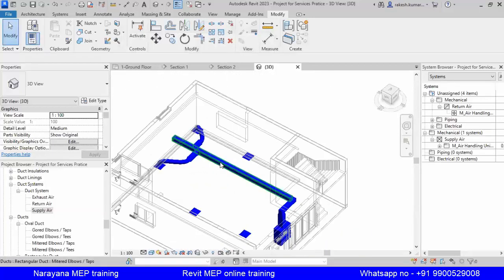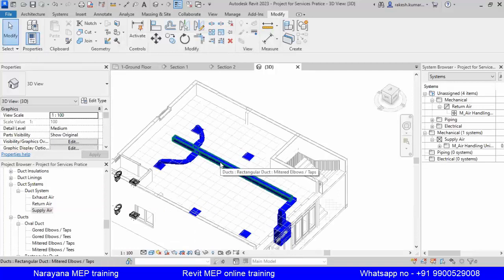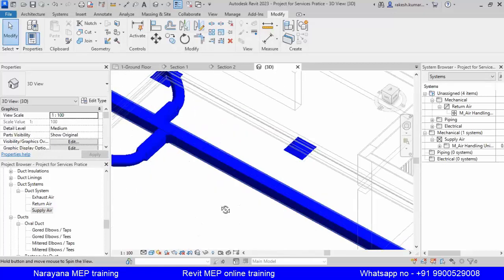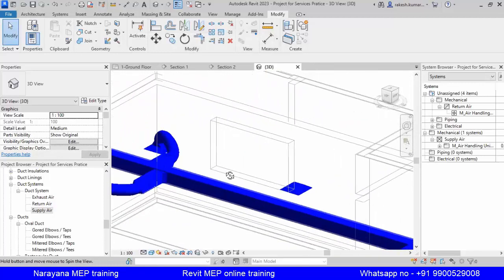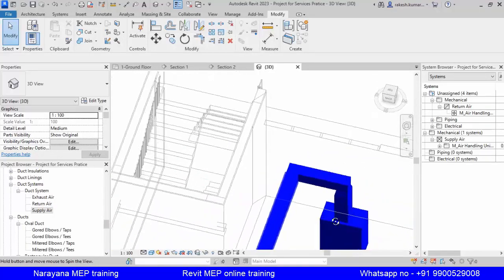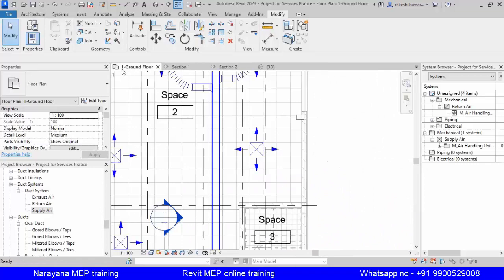So why have I done this? Whenever you see in the 3D view, other services will be there, like pipe, for example fire pipe, that will be red color. So you can easily identify that. During clash detection and all, you can easily identify that. Yes, sir. How to add the material, that also we learned.